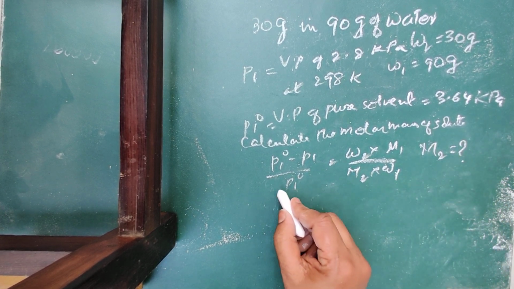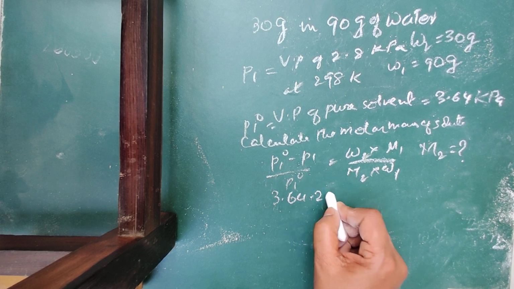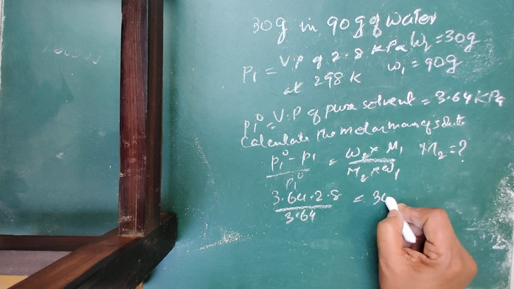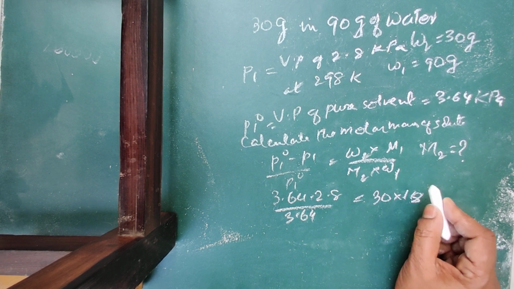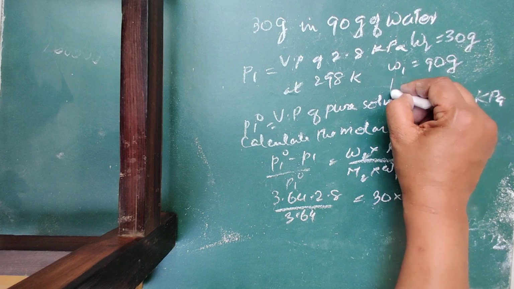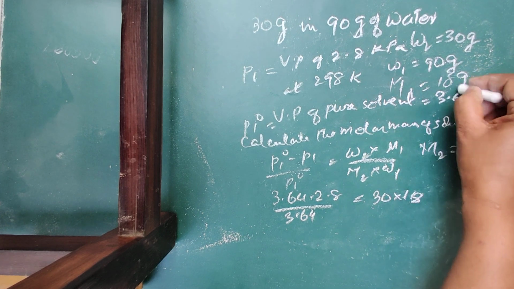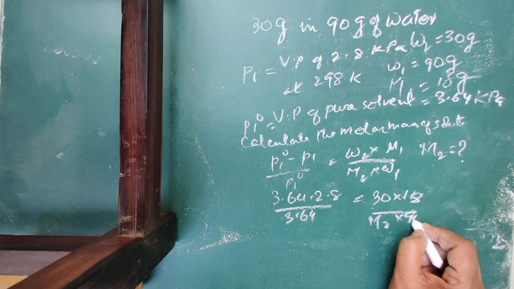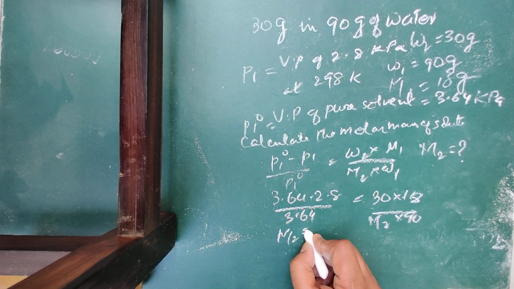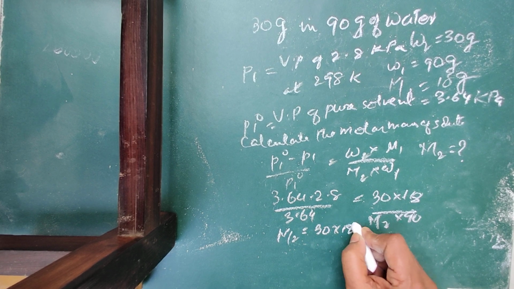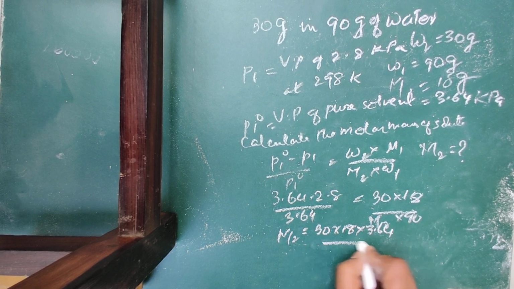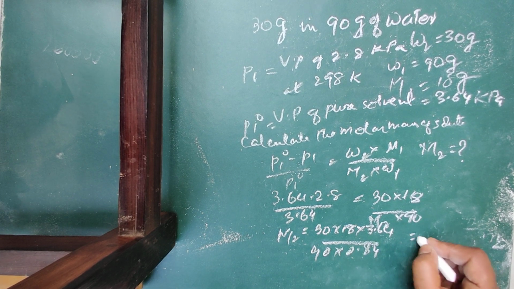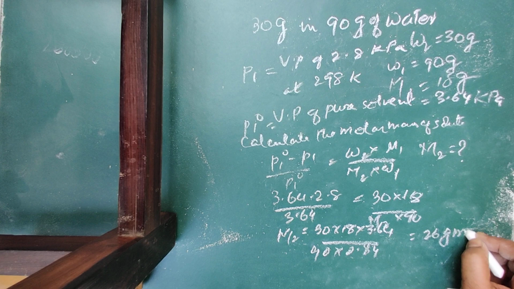All the things are given. 3.64 minus 2.8 upon 3.64 equal to 30 into 18, M1 is 18, water is given, then M2 into 90. Or M2 is equal to 30 into 18 into 3.64 upon 90 into 0.84, equal to 26 gram per mole.